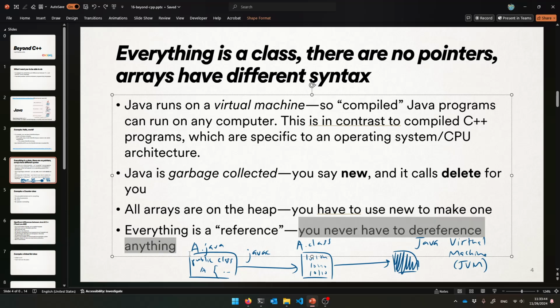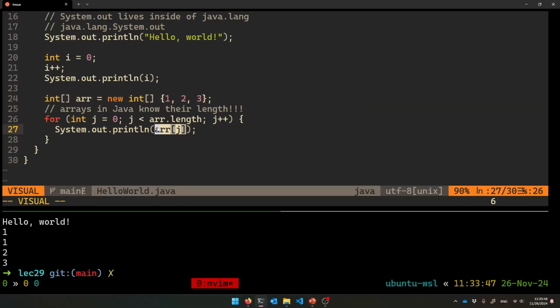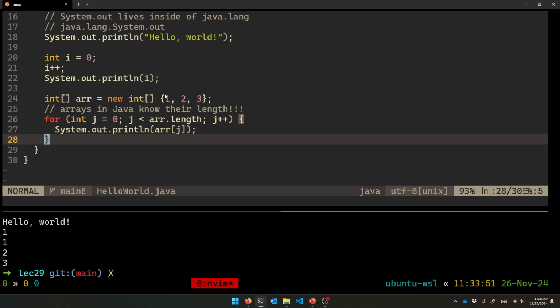You don't have to ever dereference anything, first of all, which is nice. It's just done for you. Here I am, just like R of J, it's fine. And I'll show you more later.